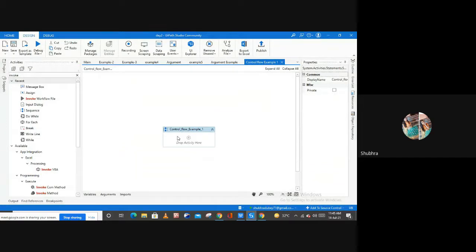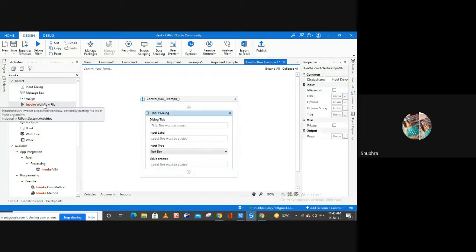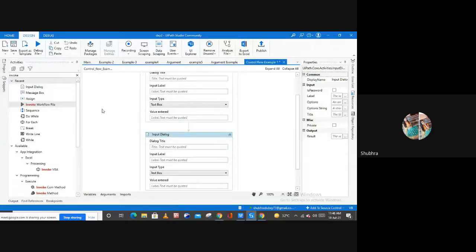And here I'm going to use an input dialog box activity, right? For two numbers I need two input dialog box activities. Here I'm skipping this dialog title. If you want, you can skip this, but if you want to provide any title here, you can. Here I'm only going to type input label, right? This is up to you. If you want to skip, you can. If you want to type a title here, this is up to you only.